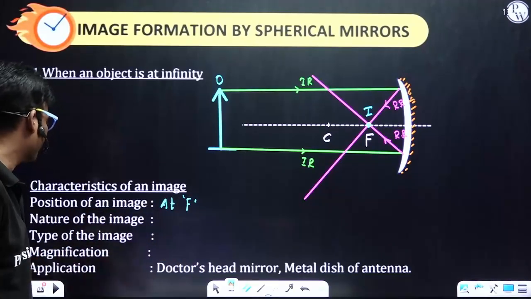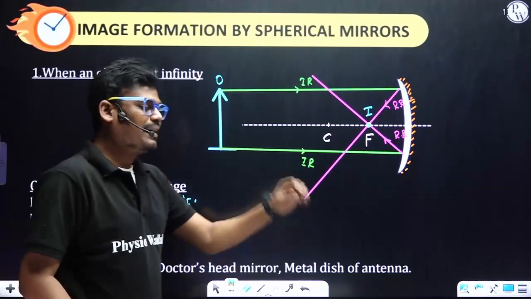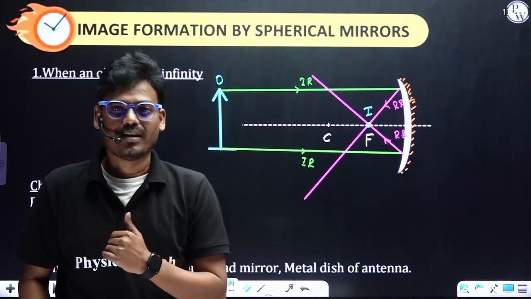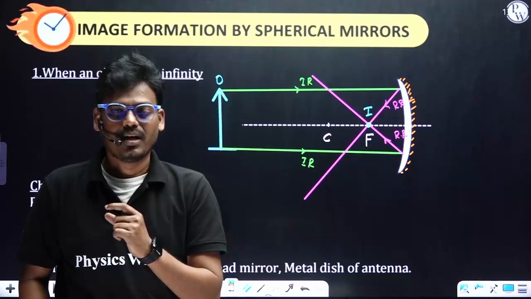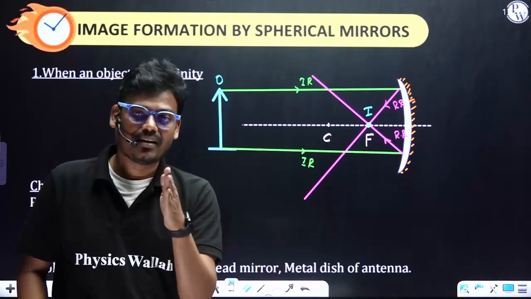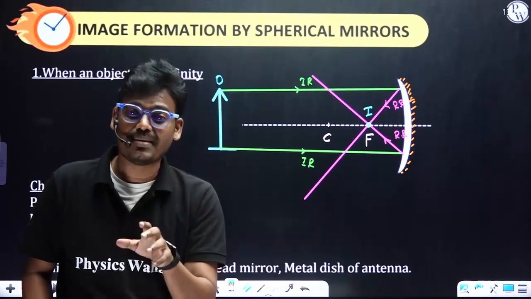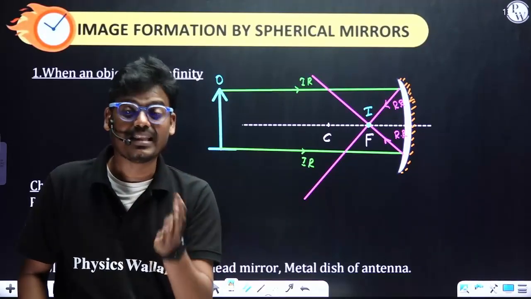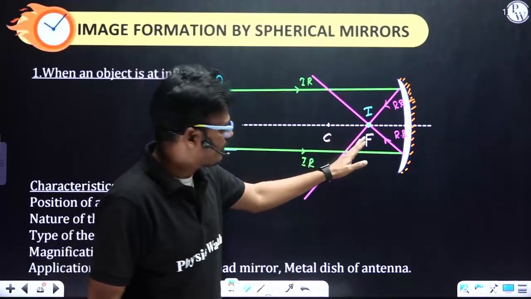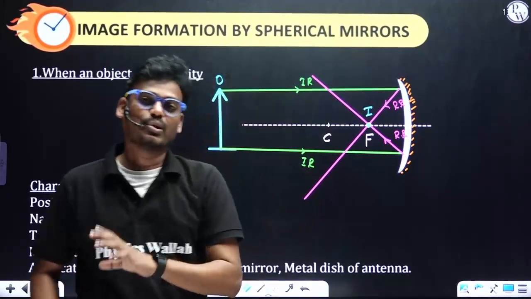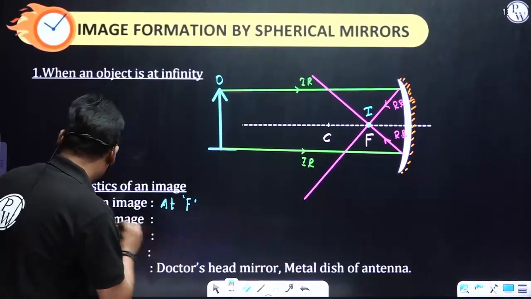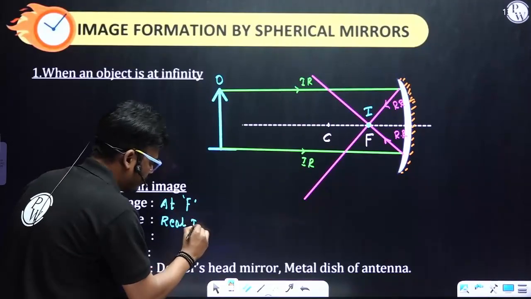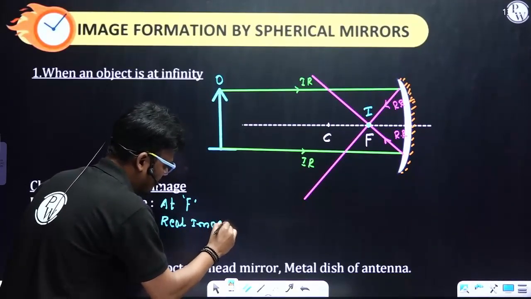Next, the nature of the image. How do we decide whether it is a real image or a virtual image? If the reflected rays are actually meeting, then it is a real image. If the reflected rays only appear to meet, then it is a virtual image. In this particular case, the reflected rays are actually meeting, so the nature of the image is real.